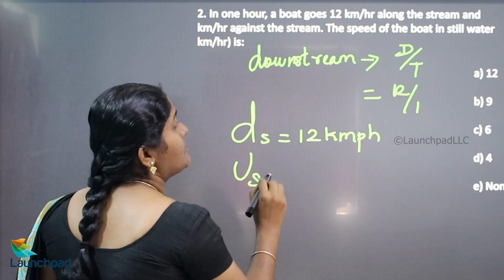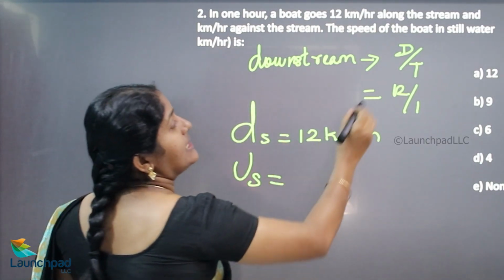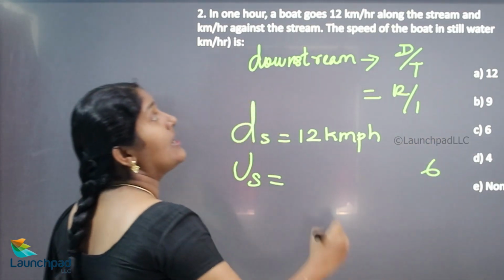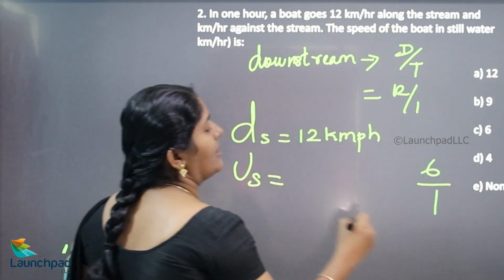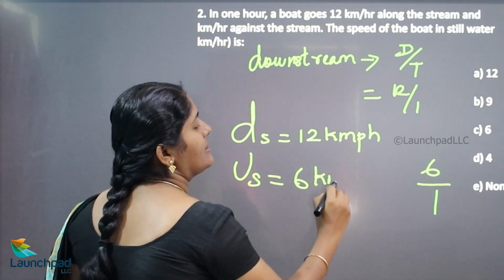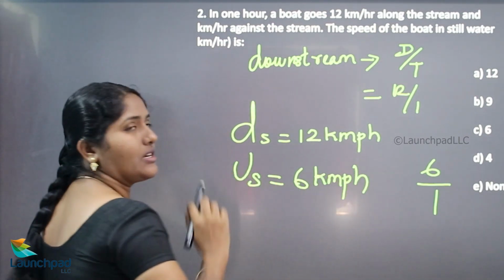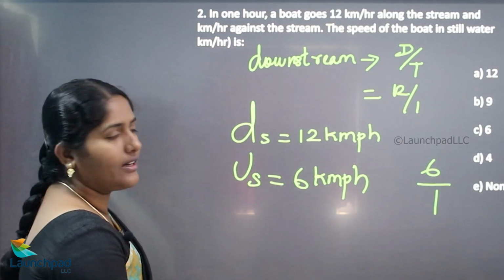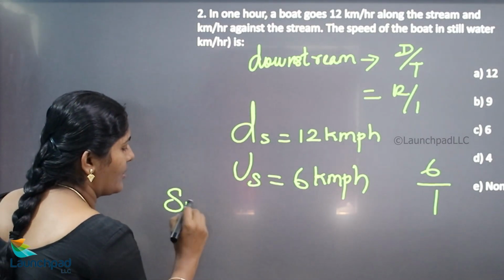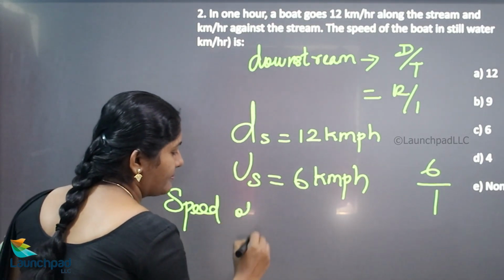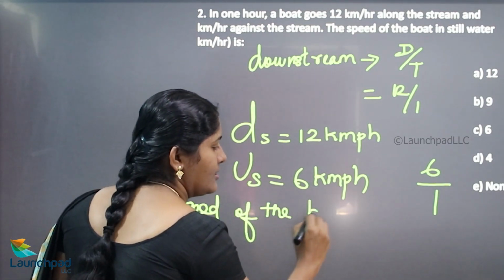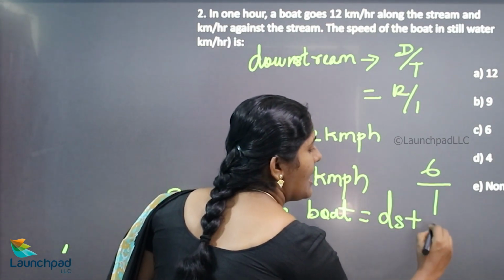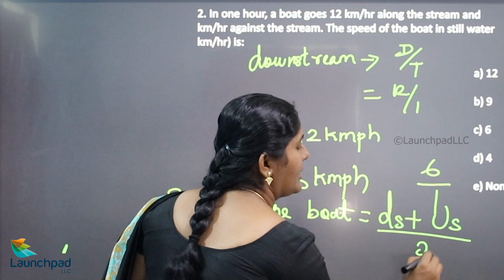Similarly, the upstream speed is equal to distance divided by time. What is the distance here? 6 km. Time taken is 1 hour. So, 6 km per hour is the upstream speed. And the speed of the boat in still water. Speed of the boat is equal to downstream speed plus upstream speed divided by 2.